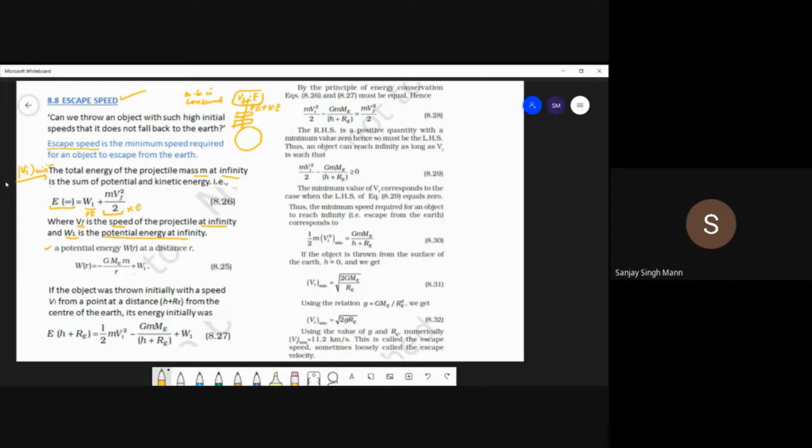Your gravitational force is a conservative force here.